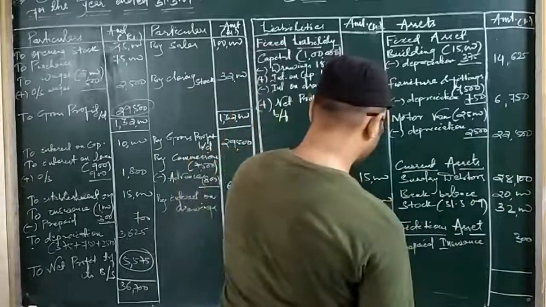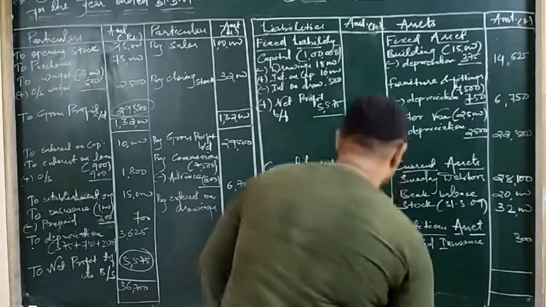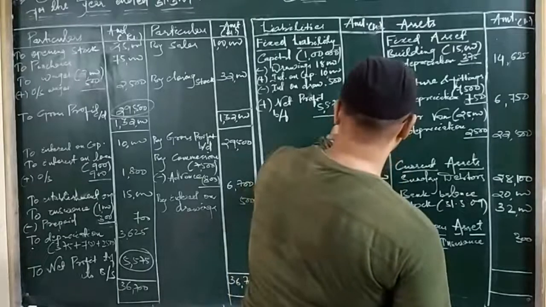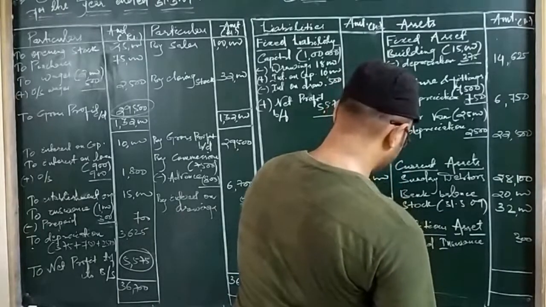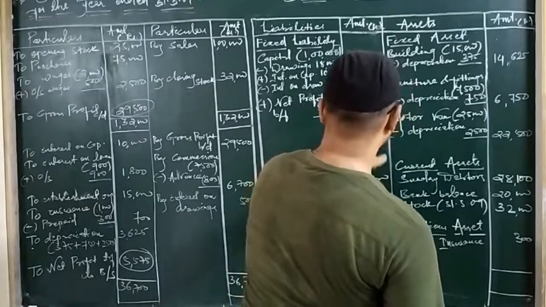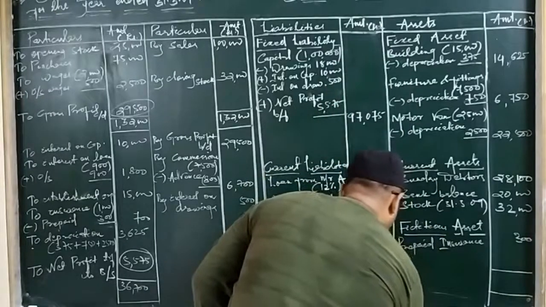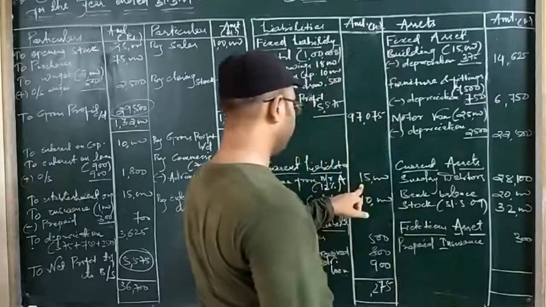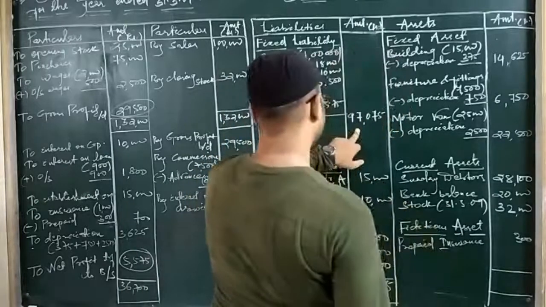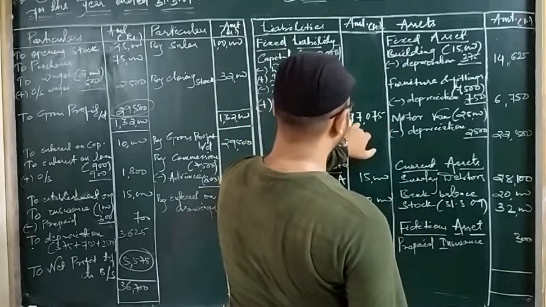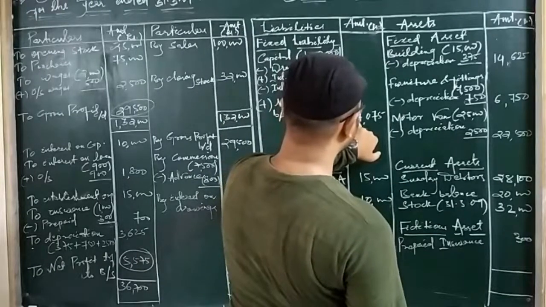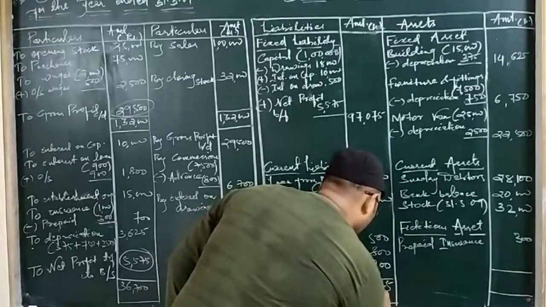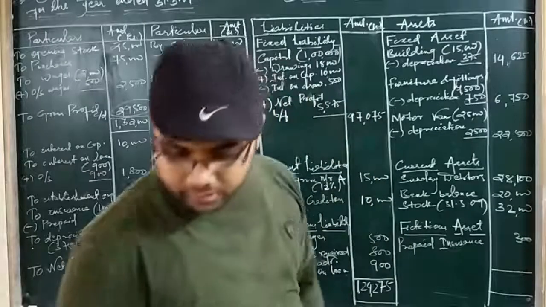So here it is 5, 7, then here 8, 16, 17, 22, 2, 10, 12, 15, 27, added to 97 is 107, then 117, then 117, 124. So we are getting the total as 124,275. Let us check whether we are getting it or not.